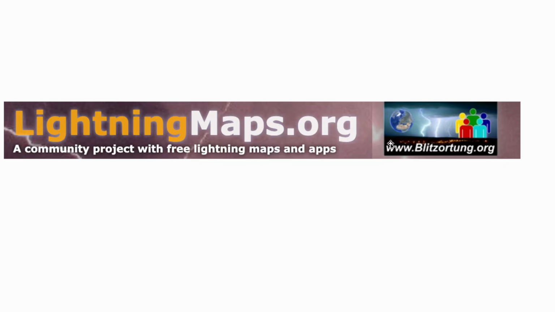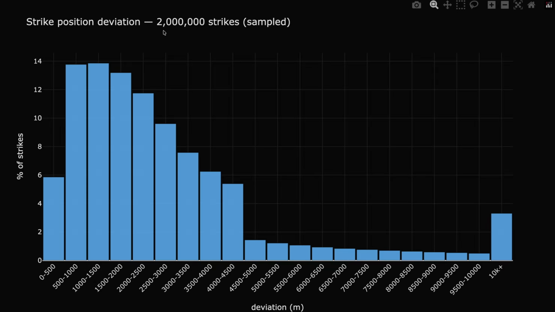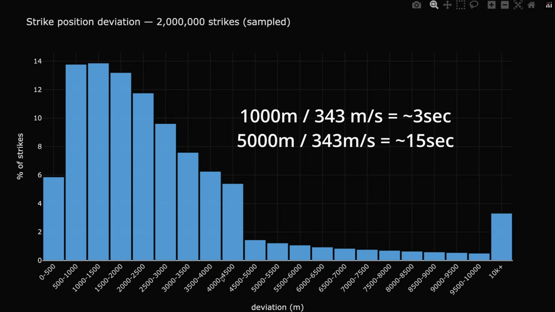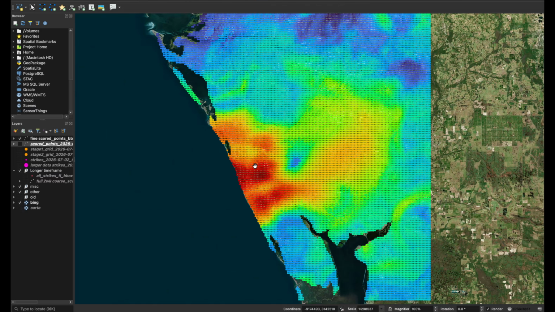Now lastly, there were a few important things to note on all of this. The free Blitzortung data that I used has 2 major limitations. First is that it primarily captures cloud to ground strikes, or CG strikes. The second is that the location deviation for each strike, I think, is around like 1 to 5 kilometers. So in terms of seconds, that's like 3 to 15 second plus or minus delay. That means this type of storm was on the easier side to locate. It was primarily cloud to ground strikes, and it had good separation between each strike. That's just a limitation of the free data I had available.